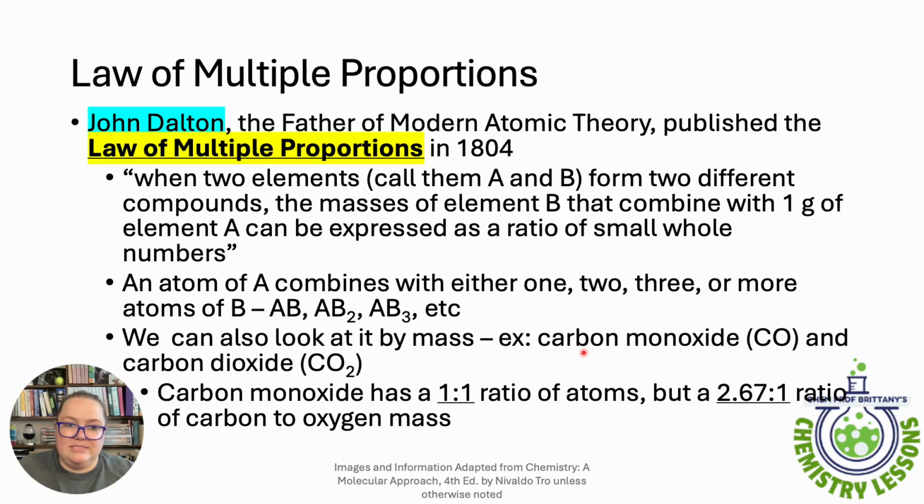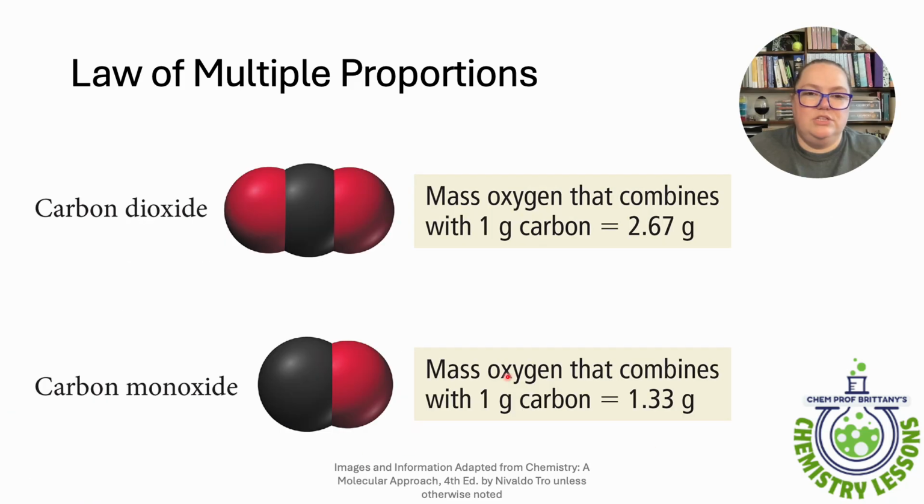So a specific mass of carbon to a specific mass of oxygen, for example, here. So carbon dioxide has 1 carbon and 2 oxygens in it. We can look at it that way, so a 1 to 2 ratio of carbon to oxygen, or we can look at it in a mass ratio, 2.67 grams of oxygen to 1 gram of carbon.